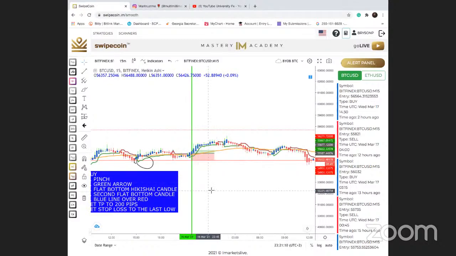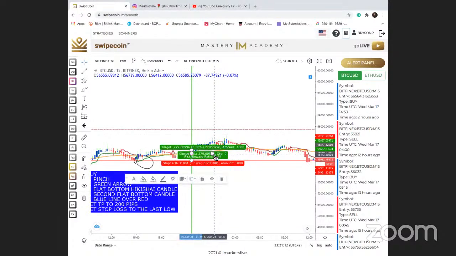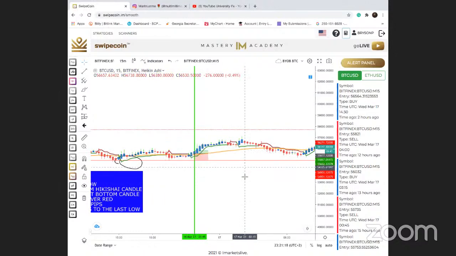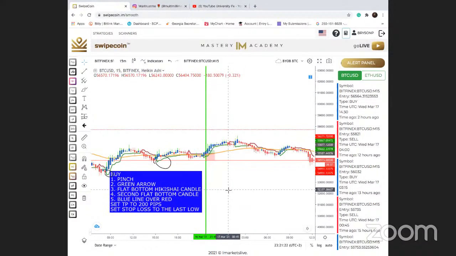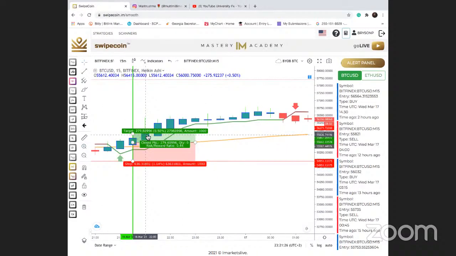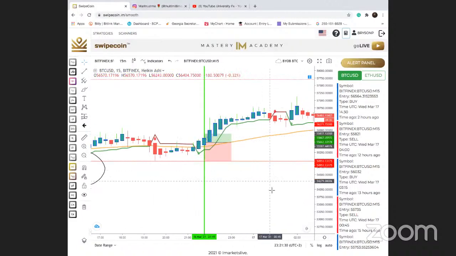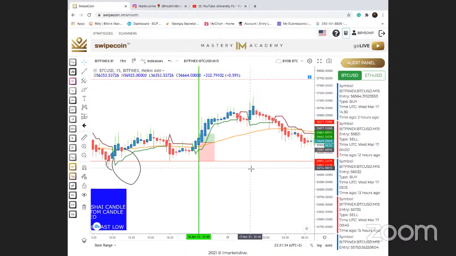Okay, so guys, how you use this is pretty much like this. Once the candles are out of this green area, that lets you know that you have smashed your target. Once the candles are out of this green box, that lets you know that you have smashed your target. So as you guys can see, we have definitely smashed our target of 20 pips. Once we made our 20 pips, we're good for the day.